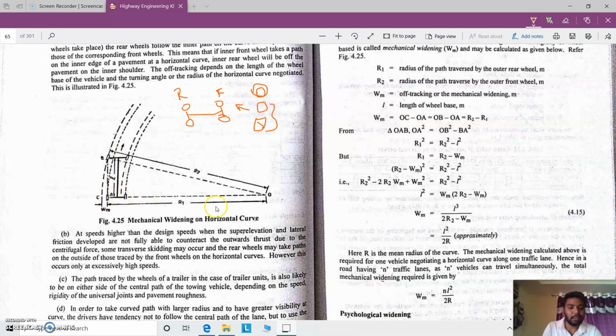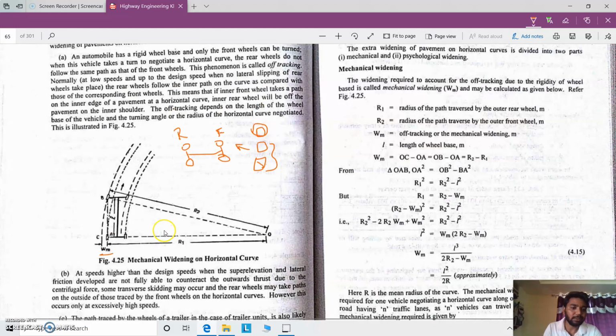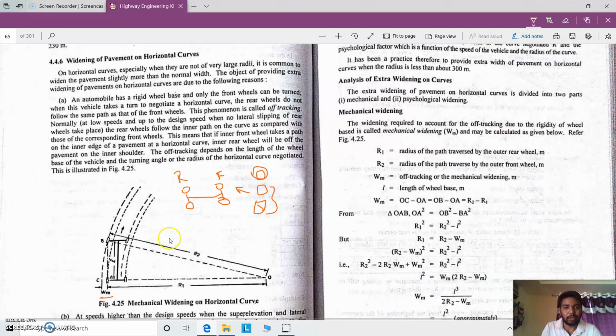And here points A, B, C are marked, and Wm is the mechanical widening. So this mechanical widening term is considered in the analysis of the extra widening. Once we decide the factors that are required to provide an extra widening, we are concerned with analyzing the situation.